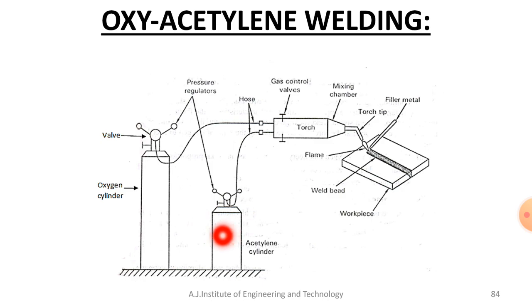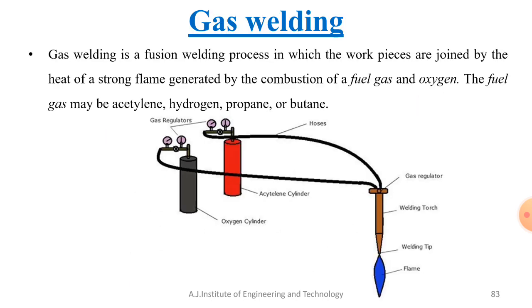This is for easy identification of the cylinder, because we don't know what is stored inside. If it is black, then it is oxygen. If it is red or maroon, the gas inside is acetylene. By the color coding only, you can identify which type of gas is stored inside the cylinder. You can see here, this is a black color cylinder, and this is a red or maroon color cylinder. This one stores acetylene, and the black one stores oxygen.